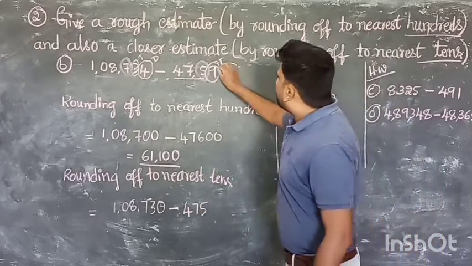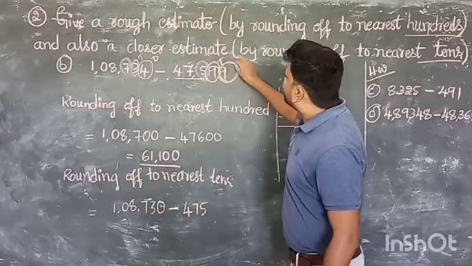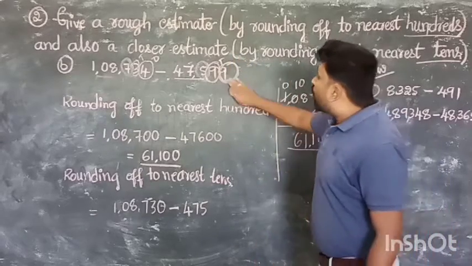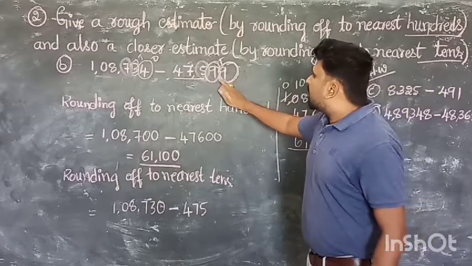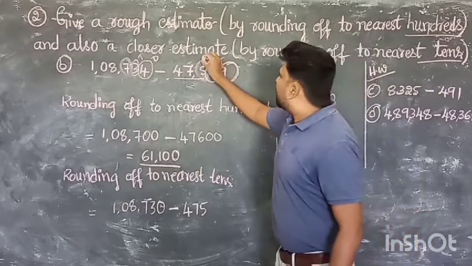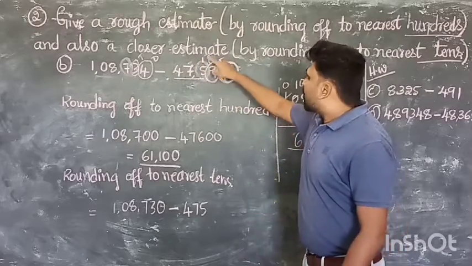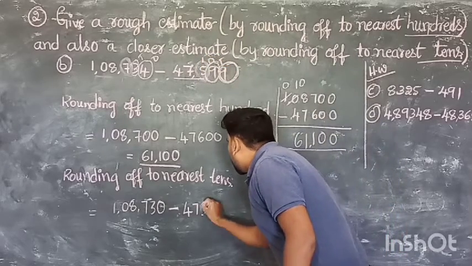Correct? Now it is the 1 place. It is more than 5. Understood? More than 5. That means 9 becomes 10. 9 becomes 10 means here 10. 5 plus 1, it becomes 600.